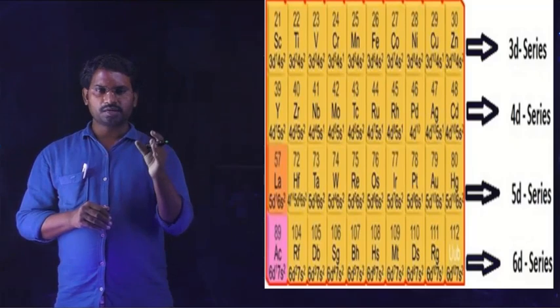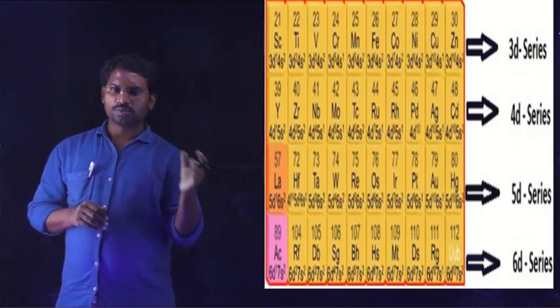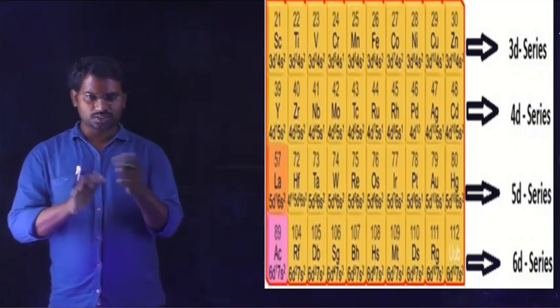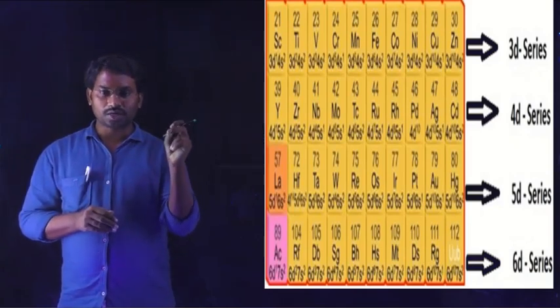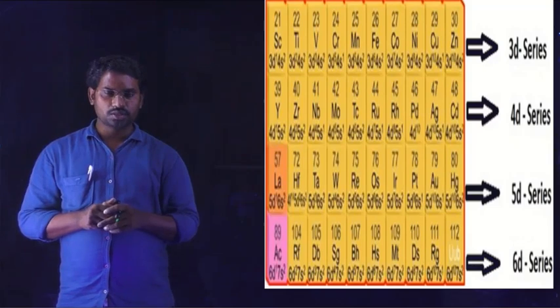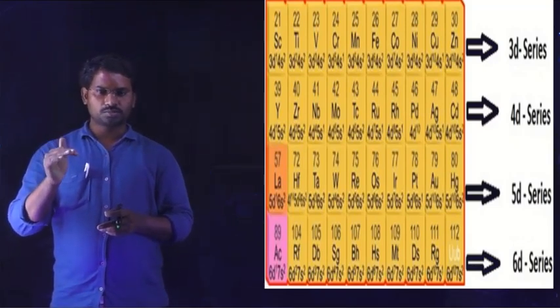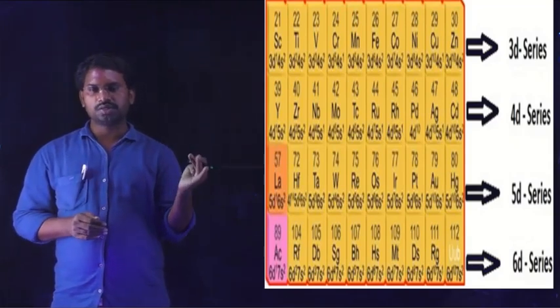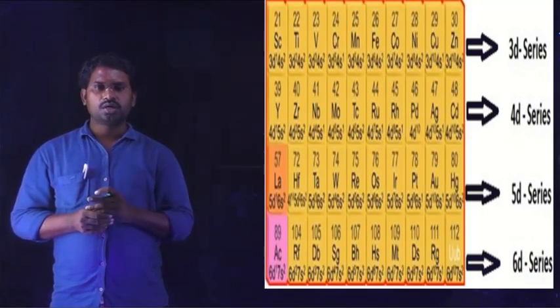Again, d block elements are arranged in 4 series: 3d, 4d, 5d and 6d. Based on this general electron configuration, these transition elements also possess certain characteristics. For example, if an element is a transition element, it contains at least one unpaired electron in its d subshell. Based on this general electron configuration and some properties, they exhibit different properties: variable oxidation state, magnetic properties, formation of alloys, formation of complex compounds, and catalytic property. Okay, thank you to all. Thank you very much.